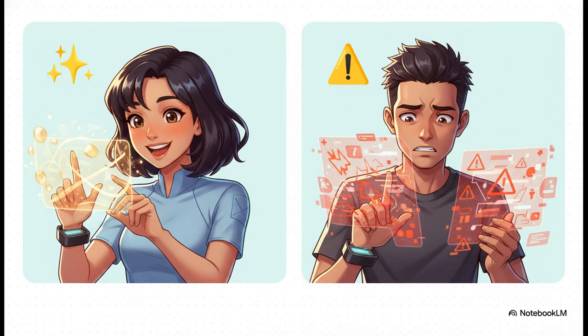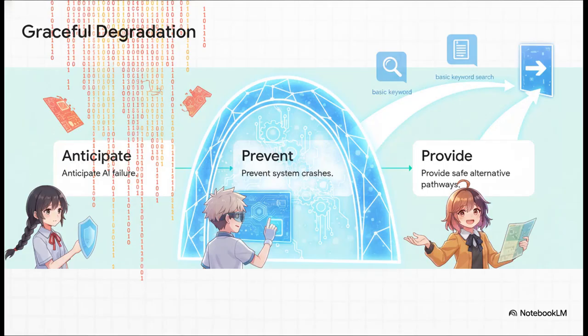You have to ask yourself, what exactly does the experience look like when the AI hallucinates, or times out, or just spits out absolute nonsense? This is where a brilliant little concept called graceful degradation swoops in to save the day. Step 1 is simple acceptance. You have to anticipate that the AI will fail. It's a statistical model. Failure is literally inevitable. Step 2 is preventing that specific failure from bringing down your entire system. And Step 3 is crucial. Provide safe alternative output pathways.